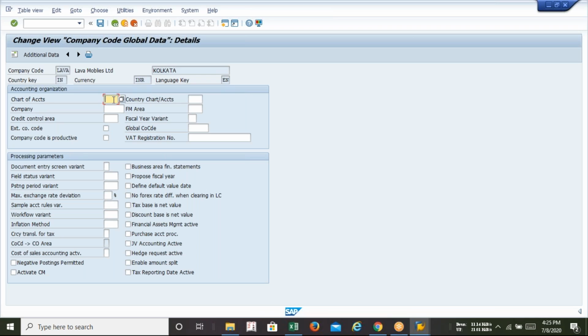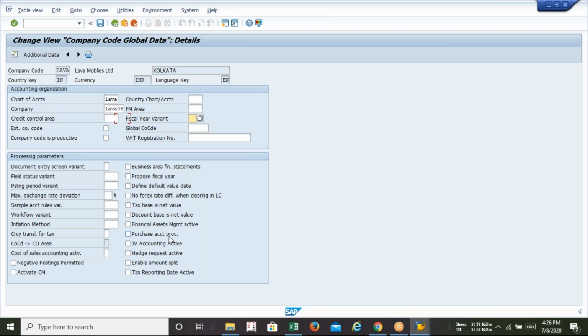What is my chart of accounts? My chart of accounts is LAVA. I don't have any country chart of accounts. So what is my group company? I think it's Lava 06, right? Okay, press Tab. Do not press Enter; only press Tab. To go backward, just press Shift Tab. Guys, do not press Enter in this window. If you press Enter, an error message will come.